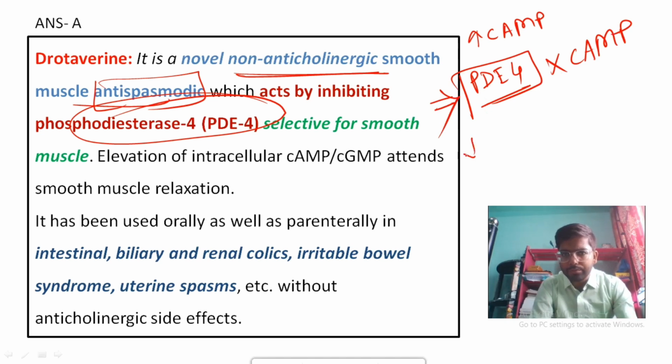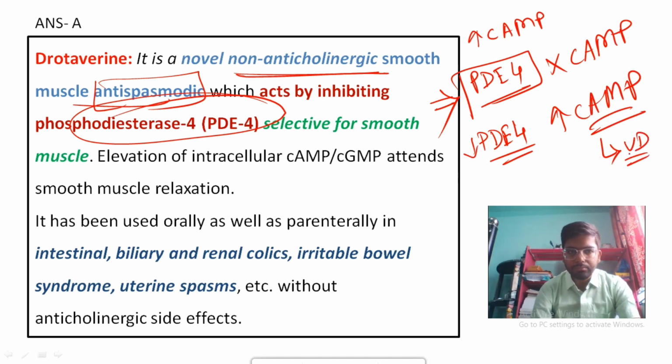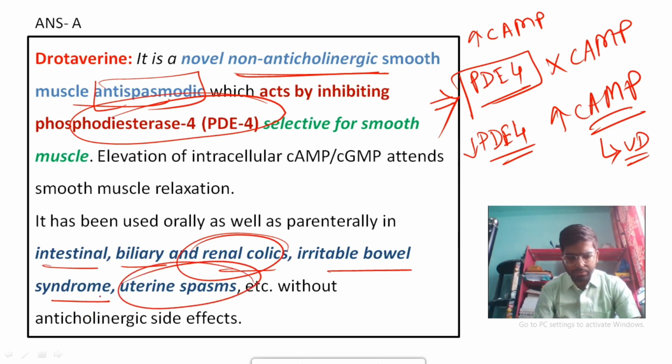So the activity of phosphodiesterase 4 will be reduced in your body, and the amount of cAMP will be increased, and this particular cAMP will create vasodilation. Okay, so drotaverine acts through this mechanism. Okay, and it is used in intestinal, biliary, renal colic, irritable bowel syndrome, and uterine spasms. Okay, and it has very minimal anticholinergic side effects. Okay, remember drotaverine is not an anticholinergic drug.